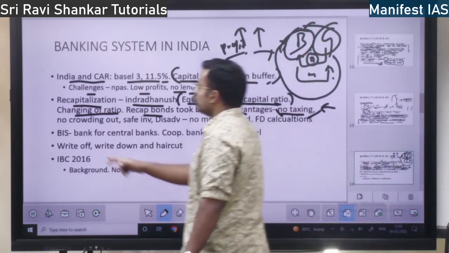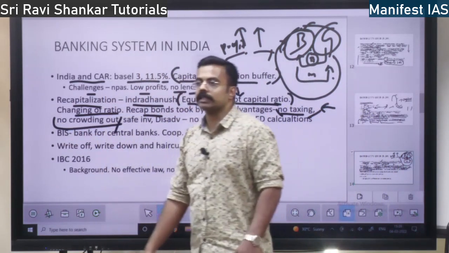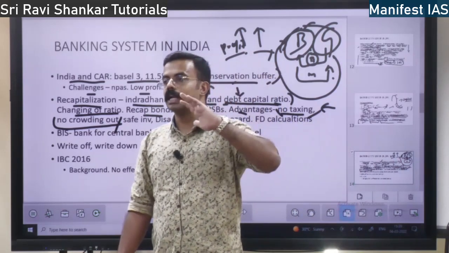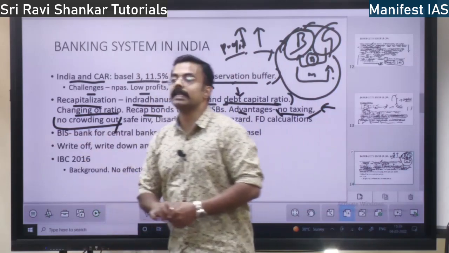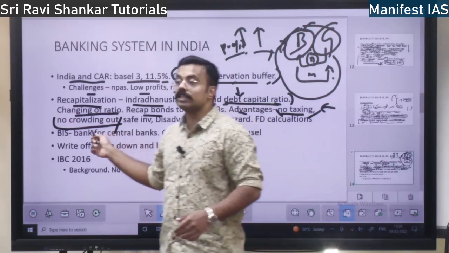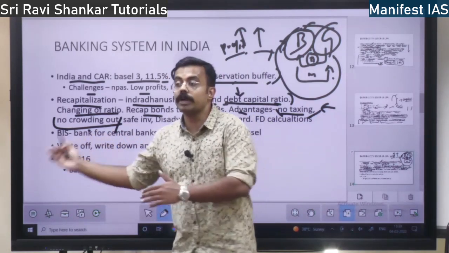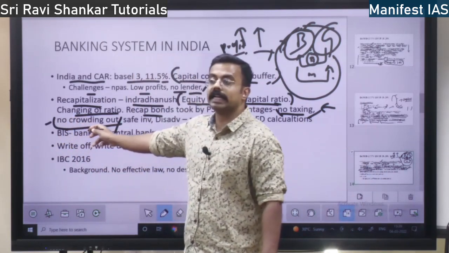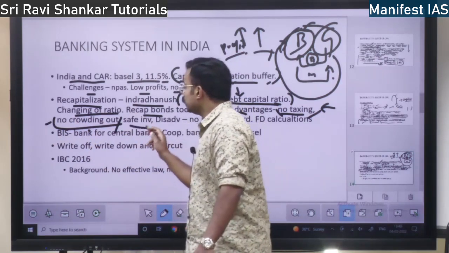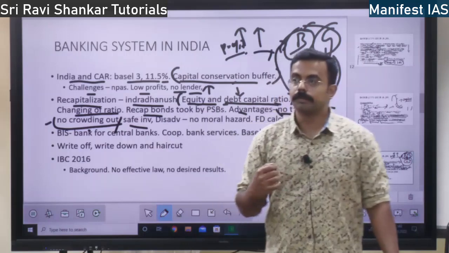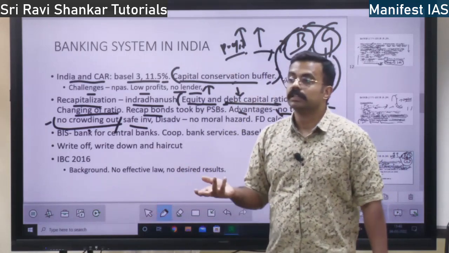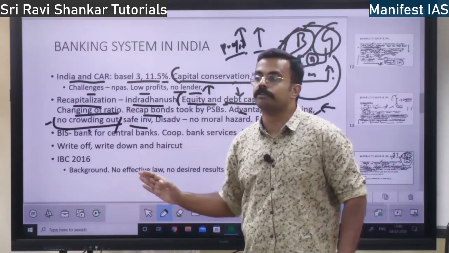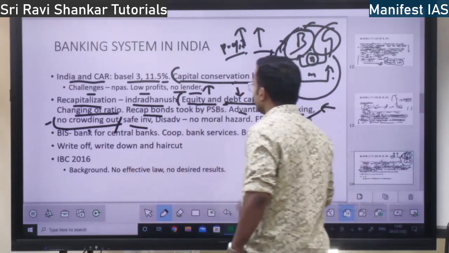The second advantage is no crowding out. When the government wants money, they are going to take the money from market, I told you. So it leads to less money in the market. So that less money is called crowding out. I told you that other day. Crowding out of investment by government. So crowding out does not happen because they are getting the money from banks. That is the second concept. Then this selling of bonds by government, it is safe investment. I mean the banks buying government bonds is safe investment because government is never going to default.